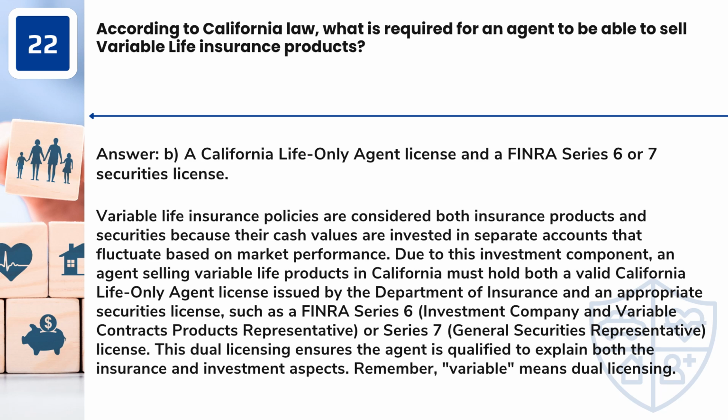Due to this investment component, an agent selling variable life products in California must hold both a valid California life-only agent license issued by the Department of Insurance and an appropriate securities license, such as a FINRA Series 6, Investment Company and Variable Contracts Products Representative, or Series 7, General Securities Representative, license. This dual licensing ensures the agent is qualified to explain both the insurance and investment aspects. Remember, variable means dual licensing.